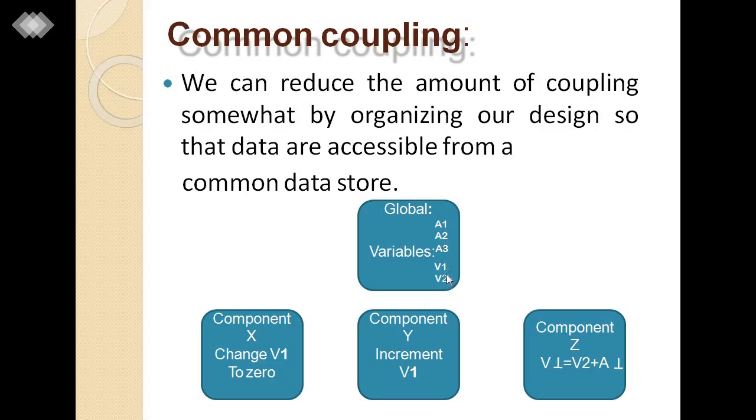So these are some variables, some global and local variables I have assigned, and how these variables interact with different modules, how they are common across different modules, that we will use in our software design process.